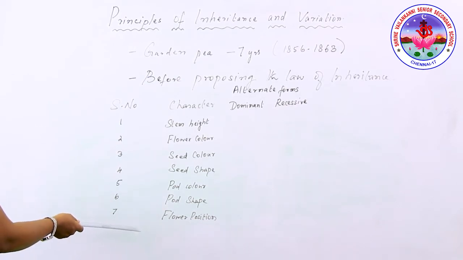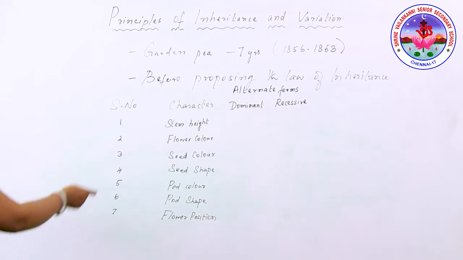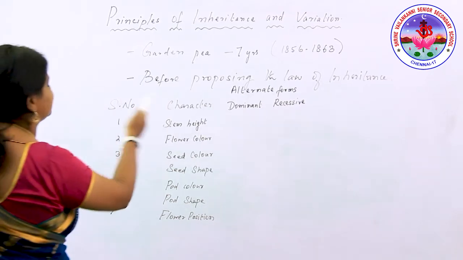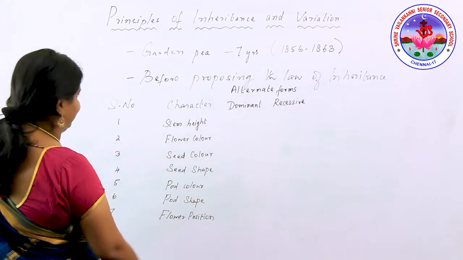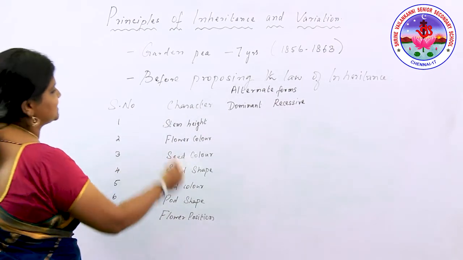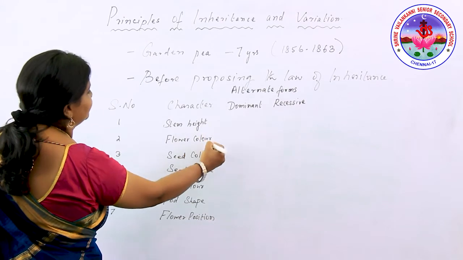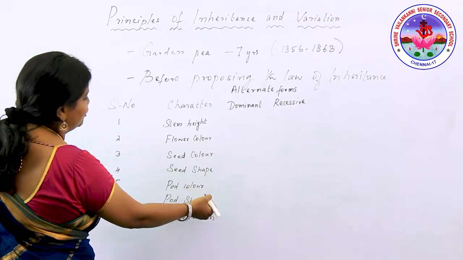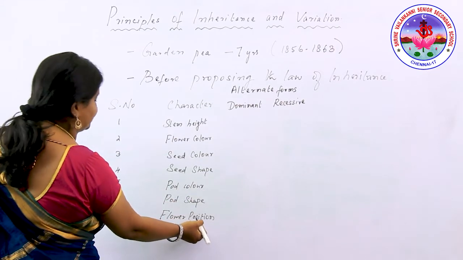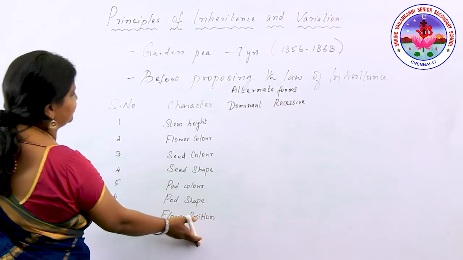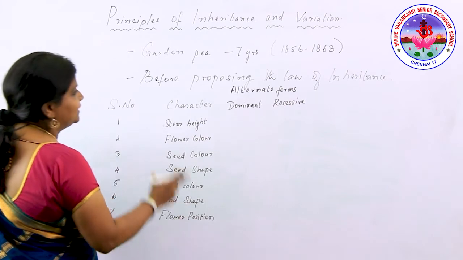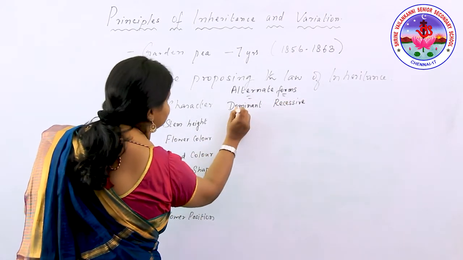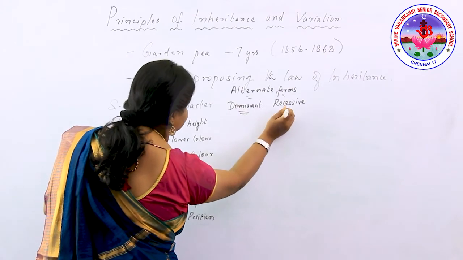Now we're going to study the contrasting characters studied by Mendel in the pea plant. Students, these are the 7 contrasting characters followed by Mendel in his experiment. What are the 7 characters? Stem height, flower color, seed shape, pod color, pod shape, flower position. Kindly note down this tabulation. Based on this, there will be 2 alternate forms. What are the 2 alternate forms? One is the dominant and the other one is the recessive.